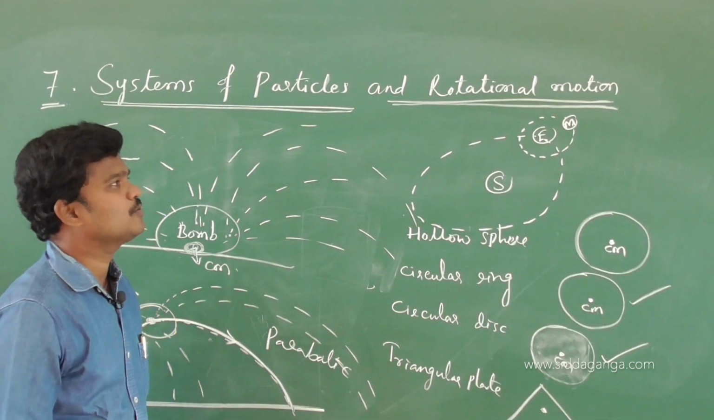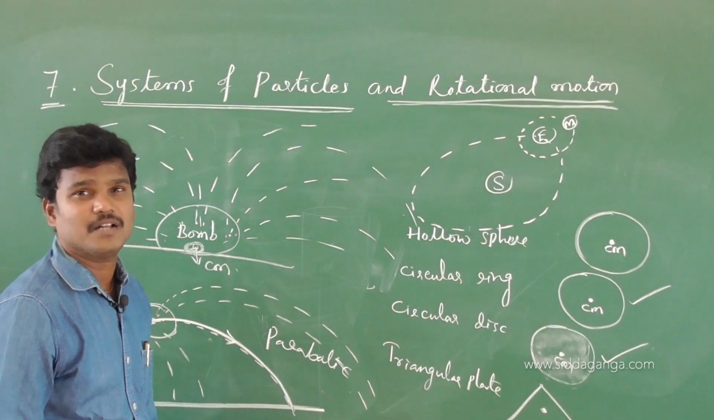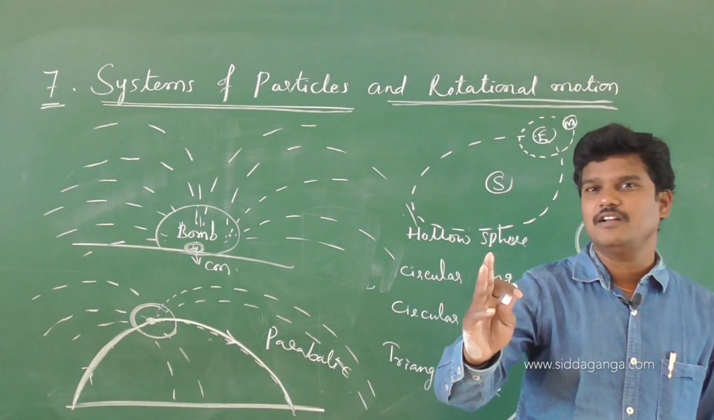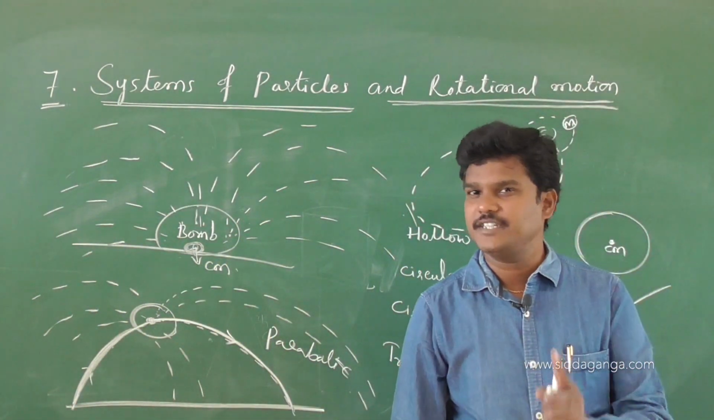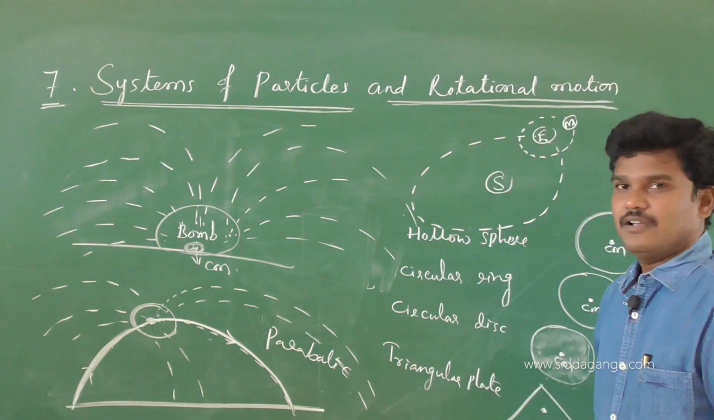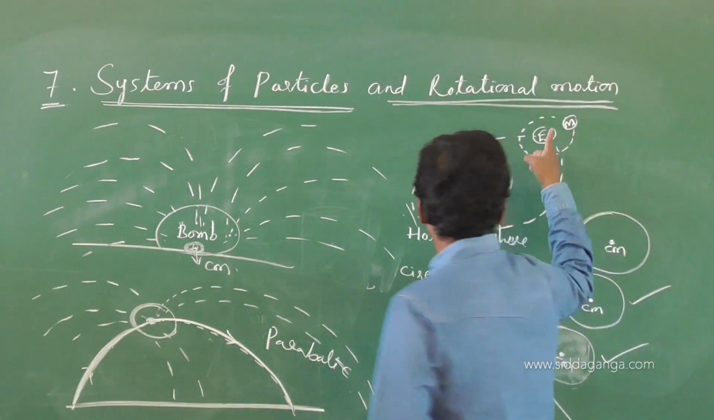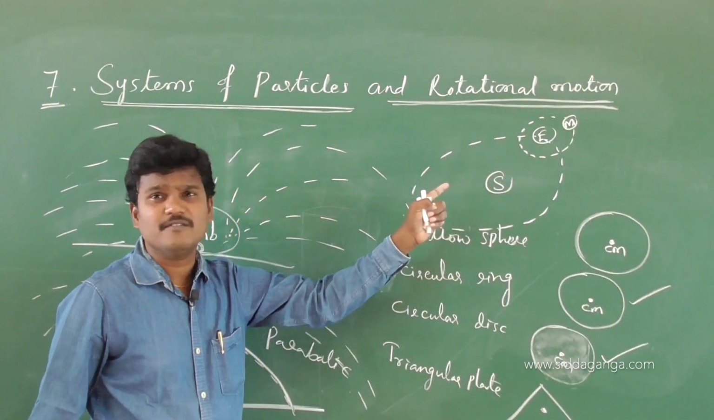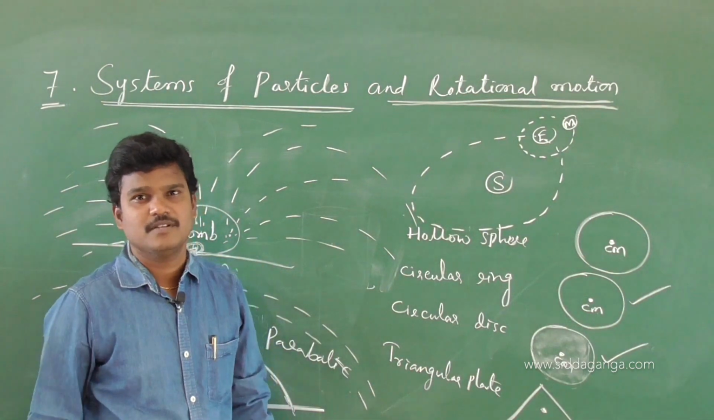Moon revolves around the Earth in a circular path. See, in the first session I am using only words. Next I will use complete mathematical physics. Okay, so I am using some words, and see here, this Earth-Moon system is also an example of center of mass.